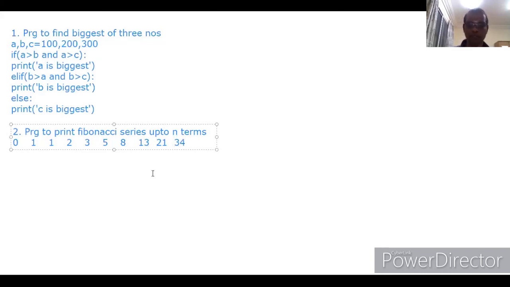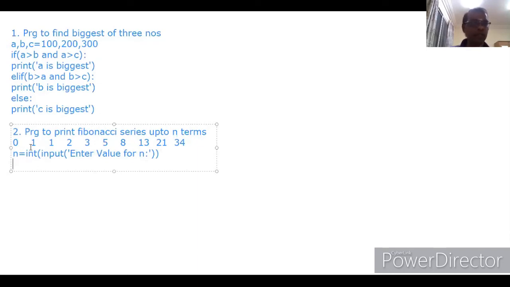Okay. So now we will see what is the procedure to print this Fibonacci series up to n number of times. First, we have to get the n number of times from the user through the input. So first, n equal to input, enter value for n. So here, assume n is assigned with 5.